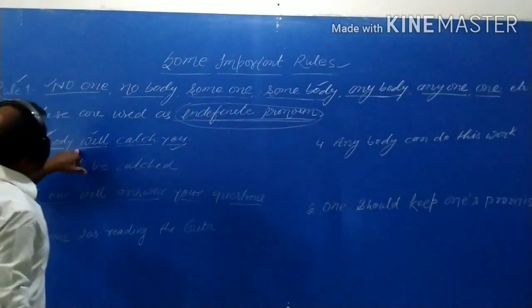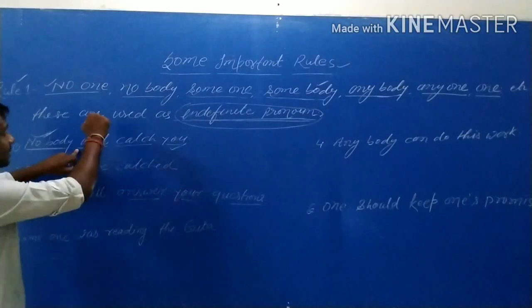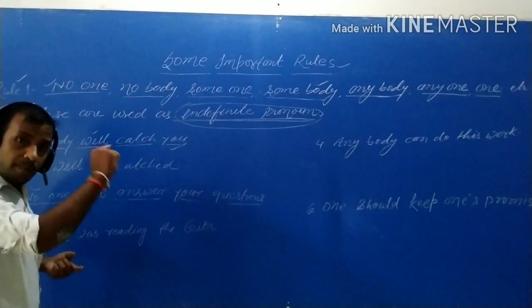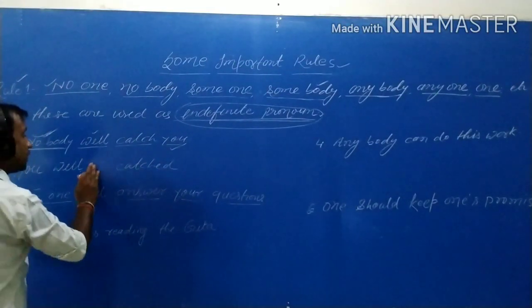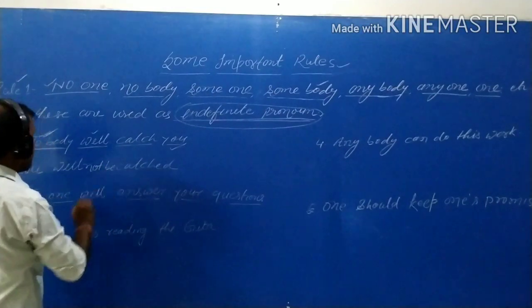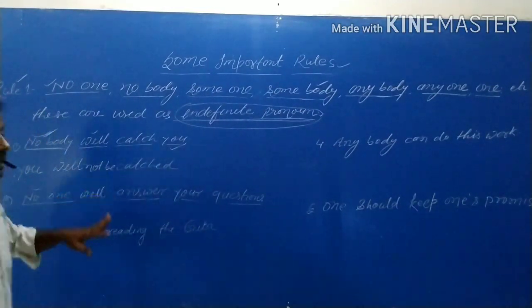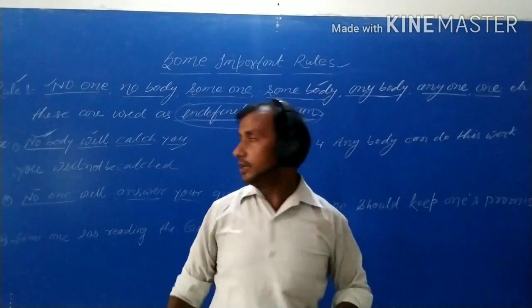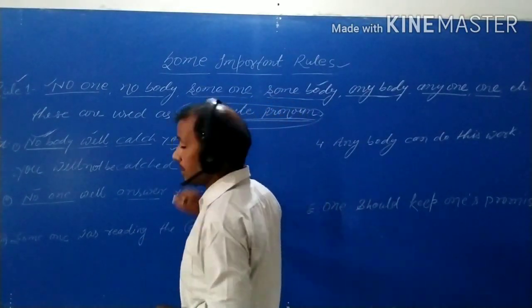That means this sentence shows that the sentence is negative. So the passive voice should also be negative. So we have to use not here: not be. So you will not be catched. Now the meaning becomes that you will not be caught. So both senses are clear.